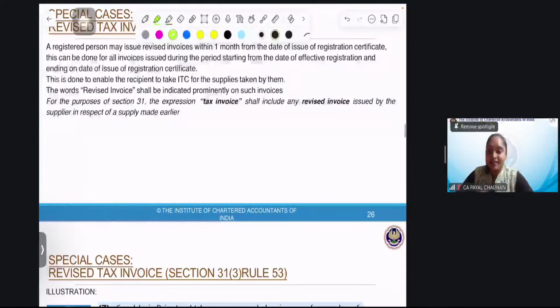Now special cases: revised tax invoice. We'll have another topic which is known as revised tax invoice. First I'll explain, and then, ma'am, you need a break before starting the next topic. Okay, I have a request to give a break. So do you people need a break?